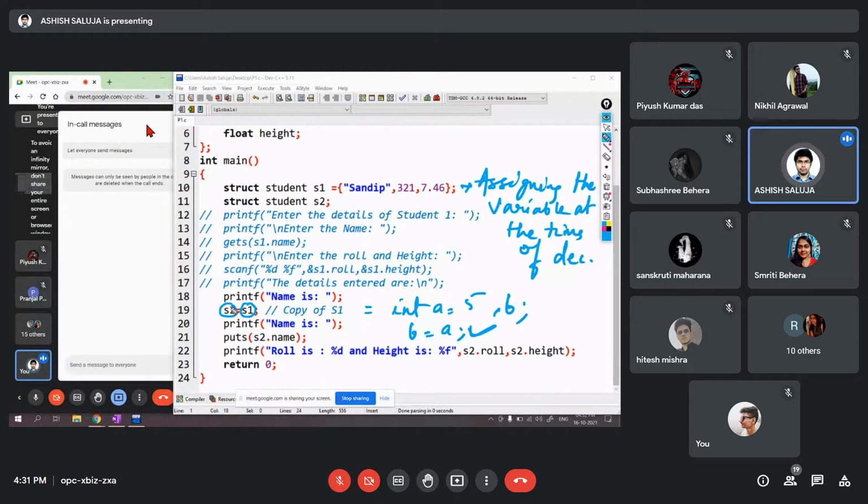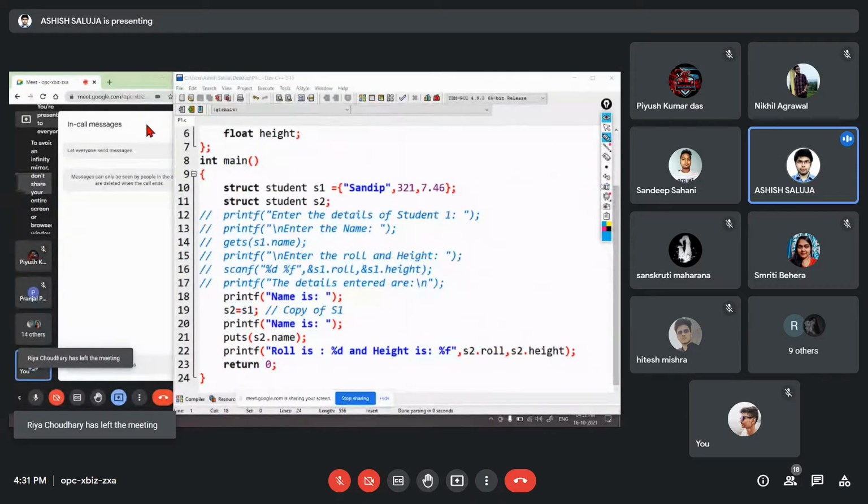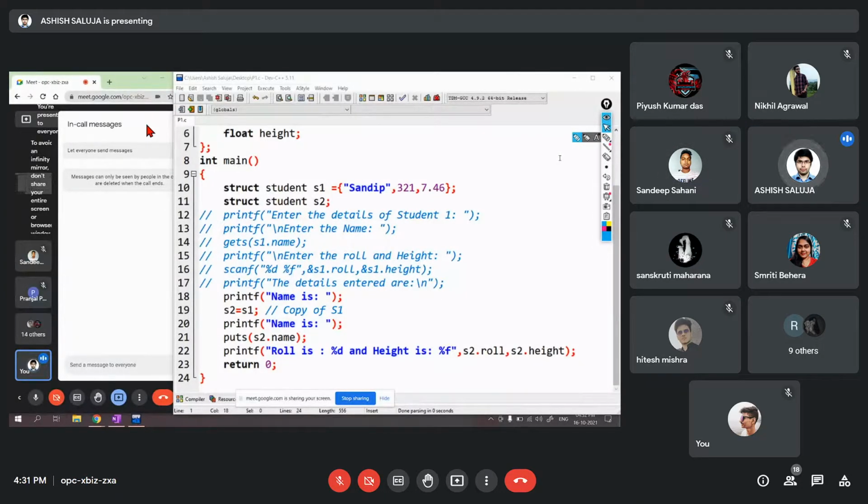And I gave you an assignment to look whether we can use the double equal to operator and the not equal to operator or not. Has anyone tried this? Yes, sir. So what output did you get? Sir, error. Okay, yes. So you can't perform any logical operations. When you deal with structures, the only possible operator which you can have is equal to, and you can't have any other operator.